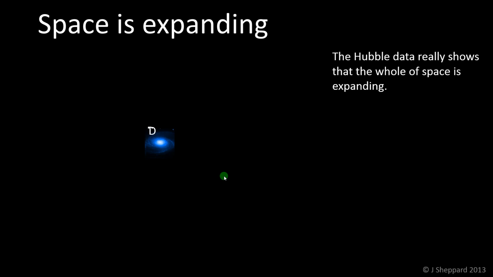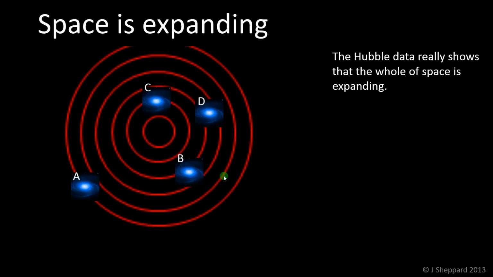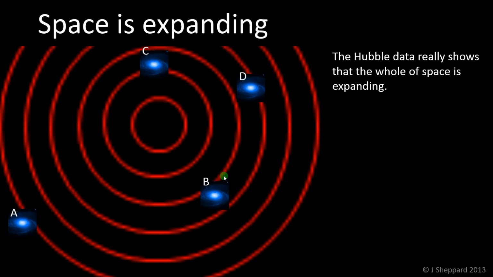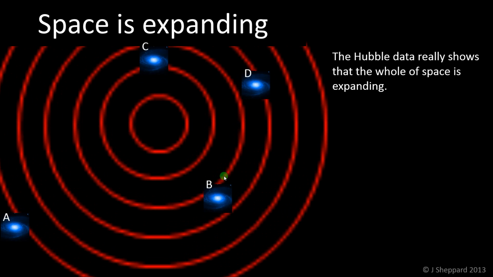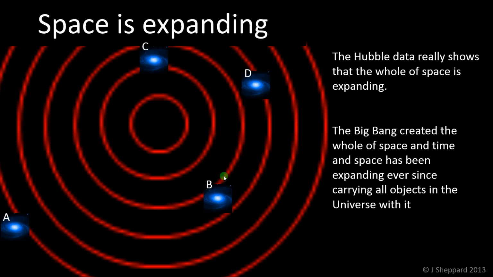And so what we're going to do is start the Big Bang off and see these galaxies fly away from each other. So there's going to be little red circles here which represent the expansion of space. And so what you can see is that space expanding is carrying the galaxies away from each other. Okay. So the space doesn't really exist outside these circles. The whole of space is created, expands outwards, carrying the galaxies with it. Okay, so the Big Bang created the whole of space and time. It's been expanding ever since, carrying all the objects in the universe with it.